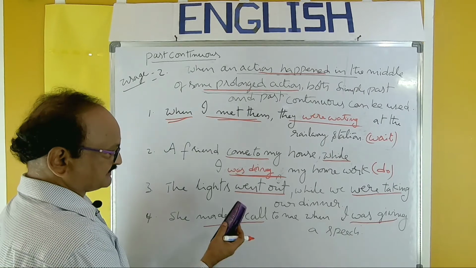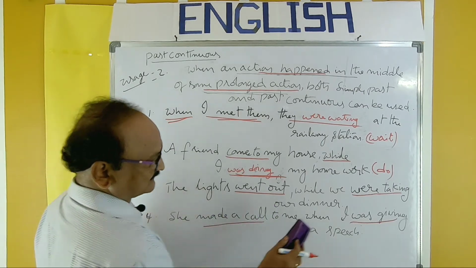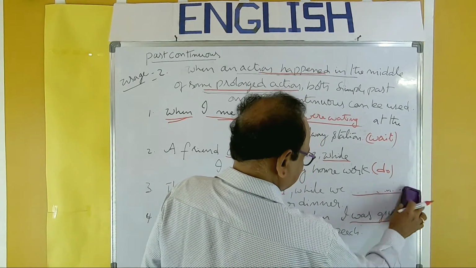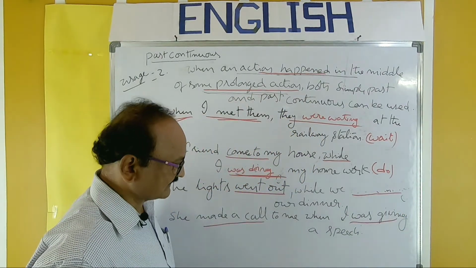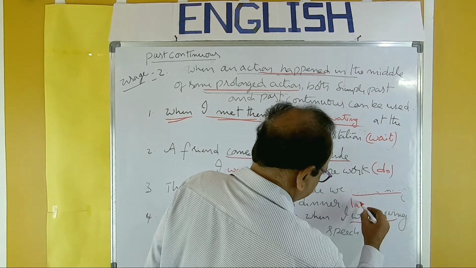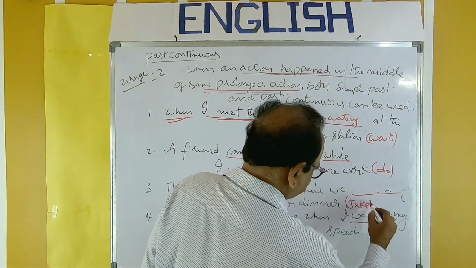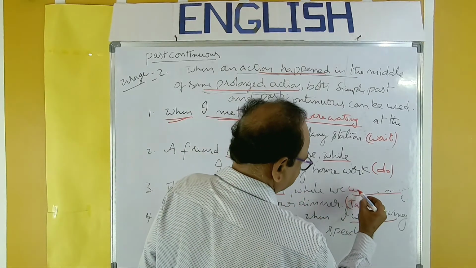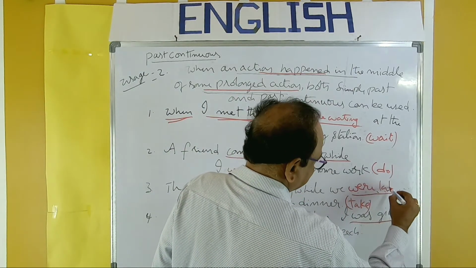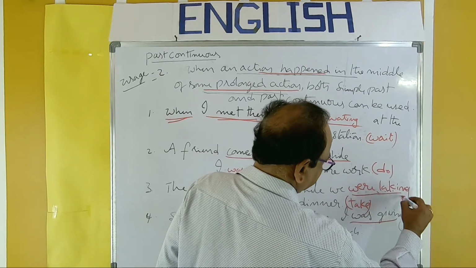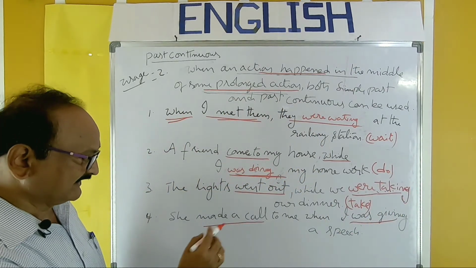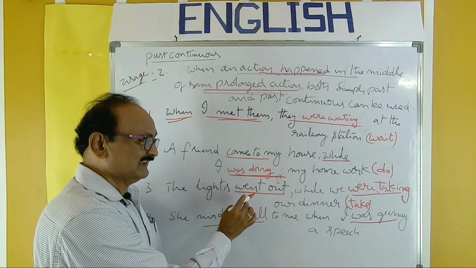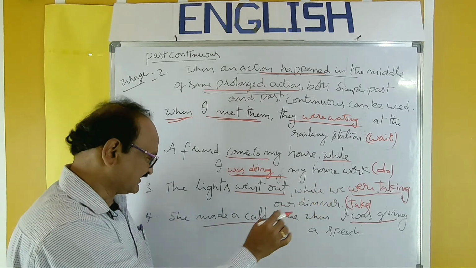The same is the case here: the lights went out, we dash our dinner, take is the verb. The lights went out while we were taking our dinner. The first part is simple past, the action that happened in the middle, and the other action was in progress.